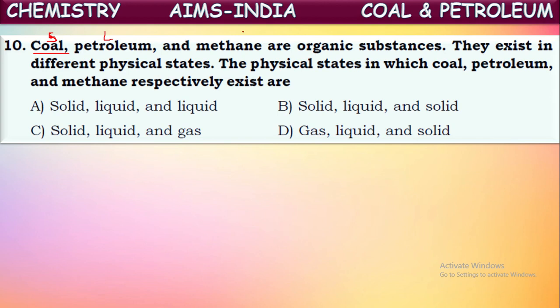What about the third one given? Methane. Methane is a major component of LPG. Liquefied petroleum gas mainly consists of this methane. So it exists in the gaseous state. So coal is a solid, petroleum is liquid, and methane is a gaseous component. Now see where they have given the correct states. First solid, liquid, and gas. It is mentioned clearly in the third option. So it is the correct answer.